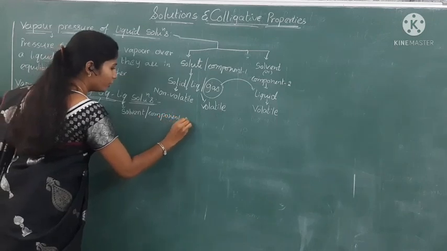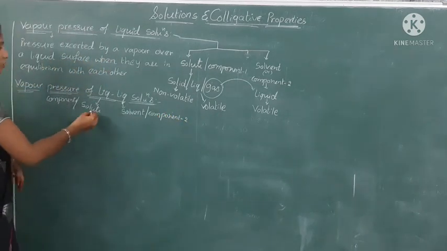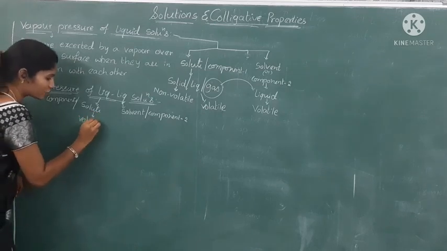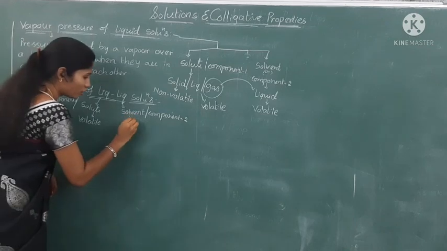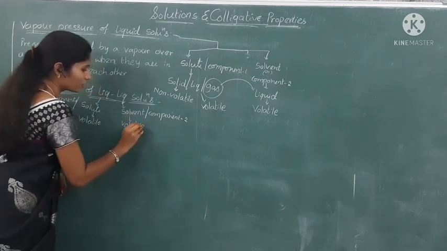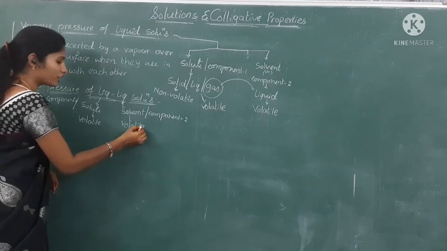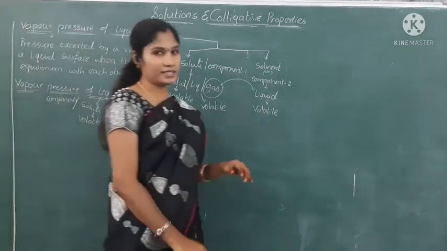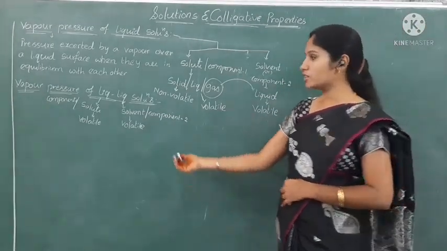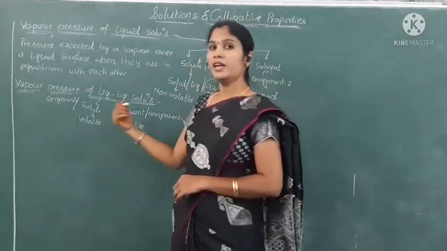Component 1 and component 2. Okay. So in this one, what is the nature of the solute? It is volatile in nature. And what about the solvent? It is also volatile in nature. That means both solute and solvent are volatile in nature. That means here we have to choose a liquid solution which contains solute and solvent, both volatile in nature.